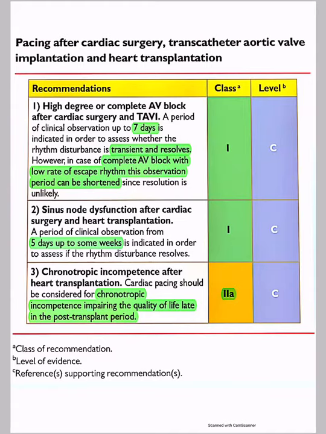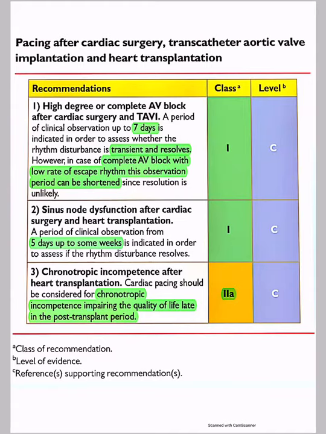So, going into post-surgery, TAVI or heart transplantation, a class 1 indication will be a high degree or complete AV block after a period of 7 days, to assess whether the rhythm disturbance is resolving. However, in case of complete AV block with a low rate of escape rhythm, this observation period can be shortened. It has to be decided, because most of the time they say recovery is unlikely.